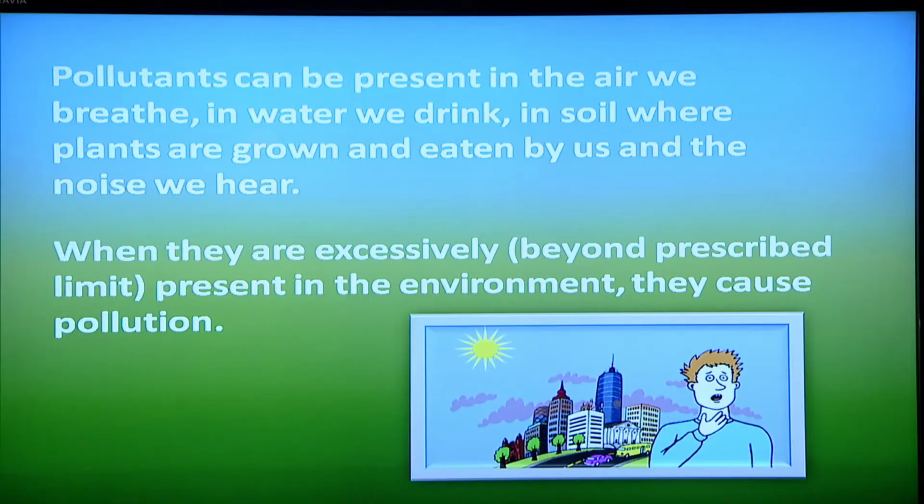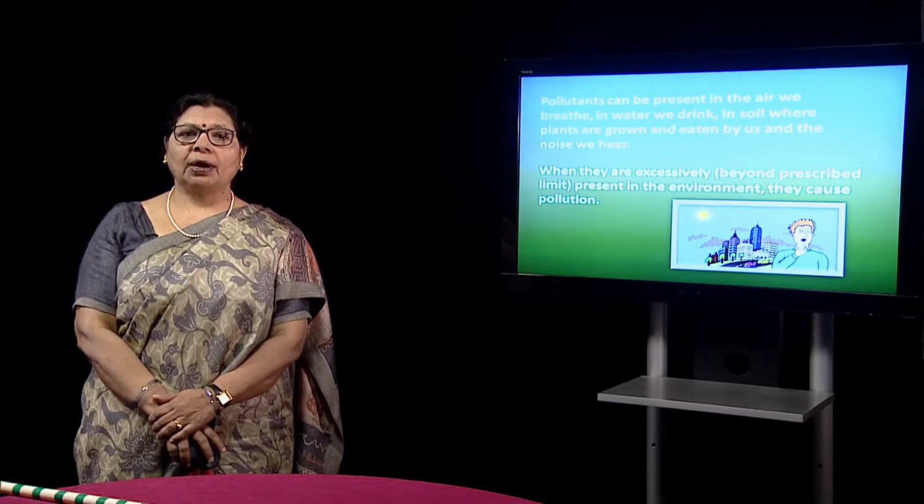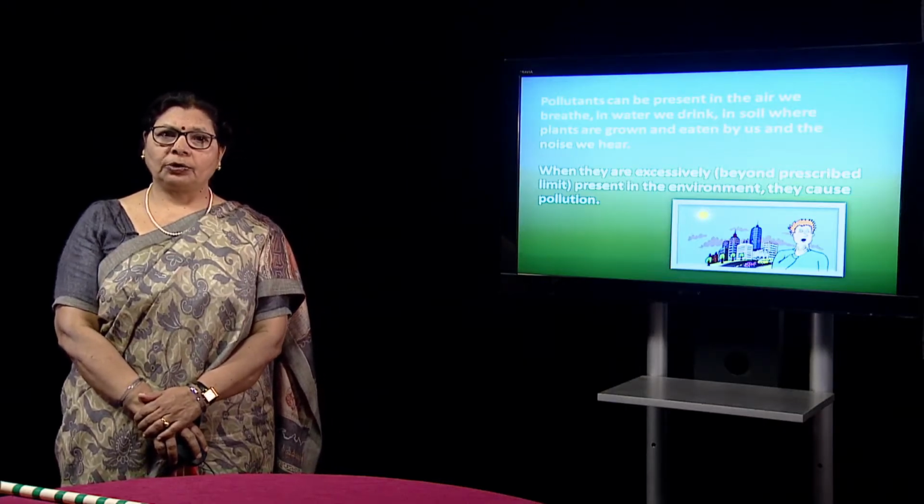How is it occurring? Pollutants can be present in air, water and the plants, and this air we breathe, this water we drink, the plants in which the vegetables are grown and eaten, noise we hear, all these are the pollutants and when they are in excess they make the environment unhealthy, causing pollution.